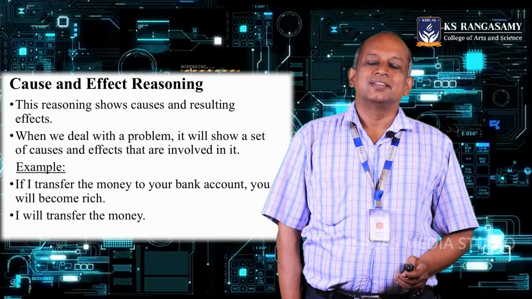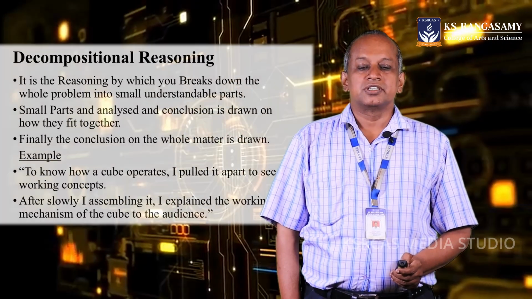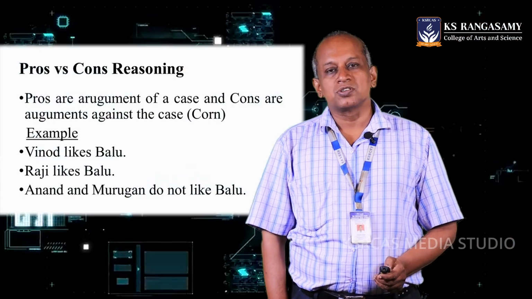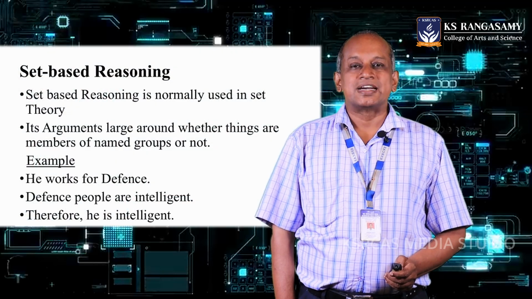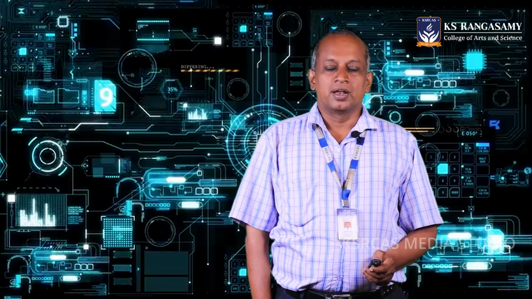Let us discuss the remaining 9 reasonings which come under the category of artificial intelligence. First I will list out the 9 categories and then explain one by one. First one is analogical reasoning. The second one is cause and effect reasoning. The third one is comparative reasoning. Fourth is conditional reasoning, and the fifth is criteria reasoning. Sixth is decompositional reasoning. Then the next one is pros and cons reasoning. Then set based reasoning, and the last one is syllogistic reasoning. Let us see the 9 reasonings one by one.